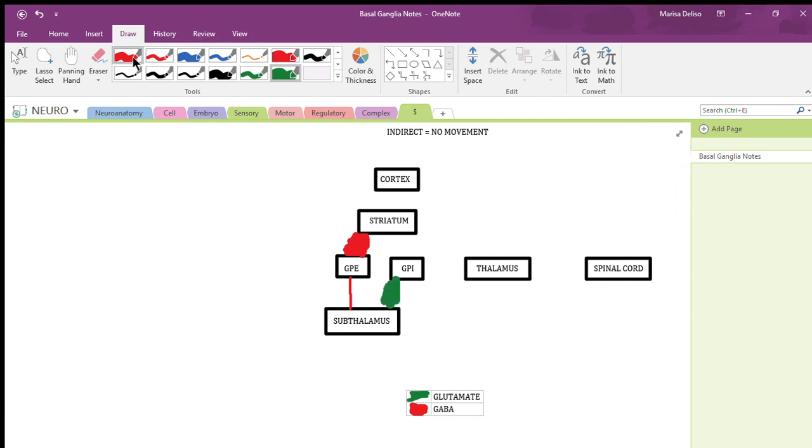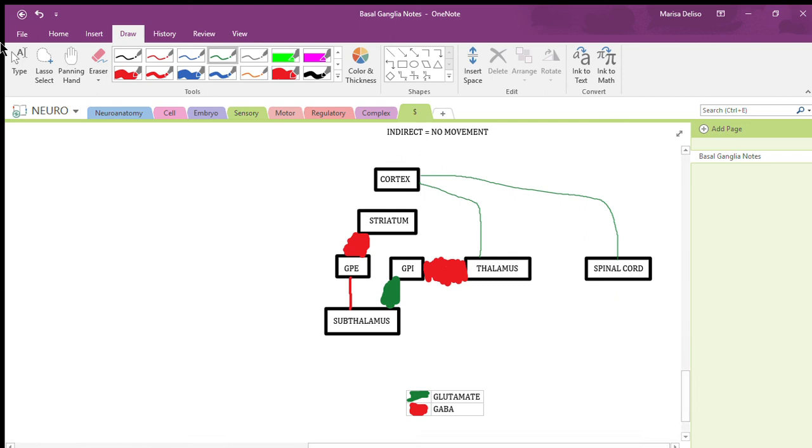And like I said before, my globus pallidus interna is very anti-movement, lots of GABA, which means that we're going to have barely any response from the thalamus. So the thalamus can't really tell the cortex to move, cortex can't really tell spinal cord, so that's why those lines are so much thinner. They're still releasing those neurotransmitters, so GPI is releasing GABA, striatum still releasing GABA, all of those things. Thalamus, low movement, because we were very inhibited.